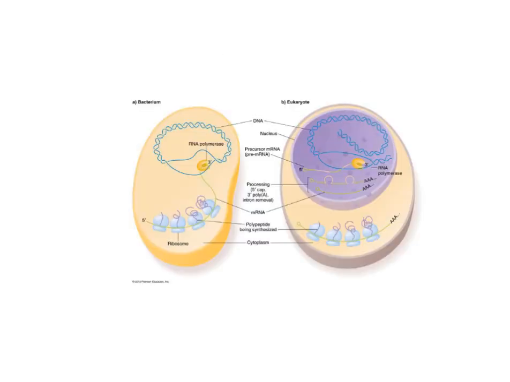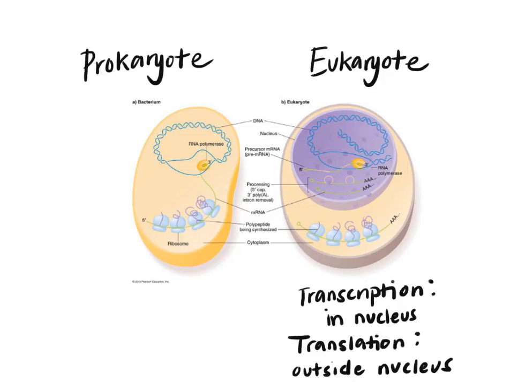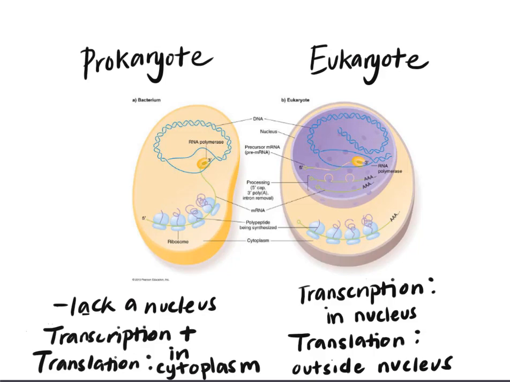Since eukaryotes have a nucleus, the process of transcription occurs in the nucleus, and the process of translation occurs outside of the nucleus. Prokaryotes, which lack a nucleus, do not have a physical barrier separating these two processes, and so transcription and translation can occur at virtually the same time.